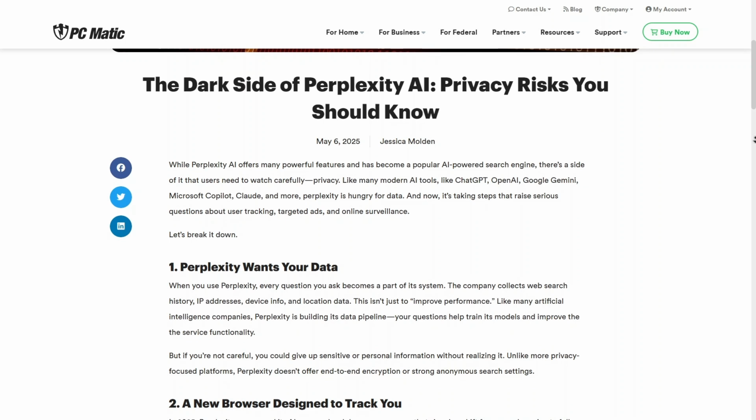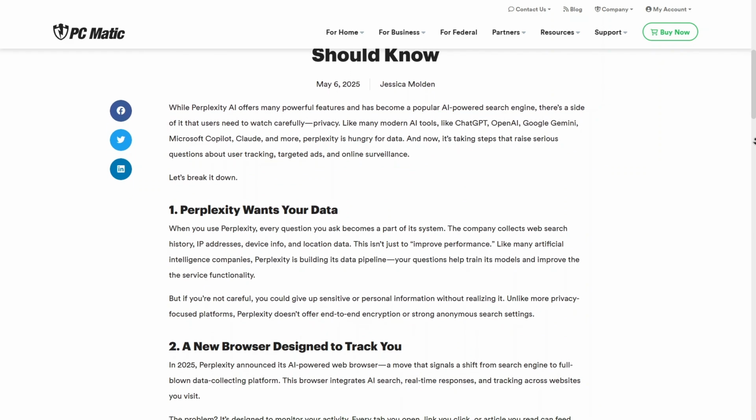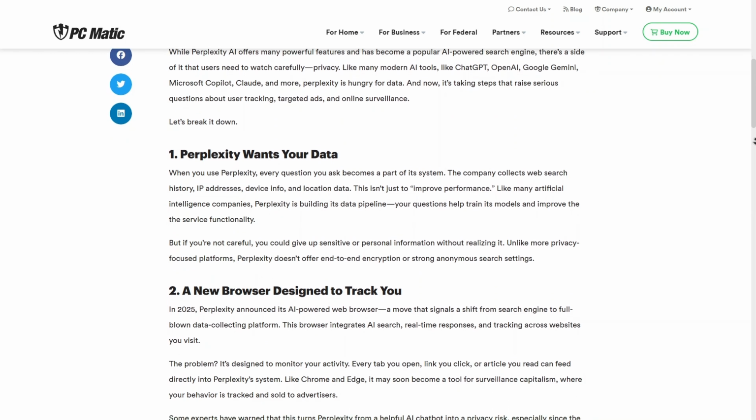Let's get started. I am starting here by looking at how Perplexity essentially wants your data, collecting everything from your search history and IP address to your device location to build its massive data pipeline. This is a significant concern because it means any sensitive or personal information I provide might not be fully protected by the kind of end-to-end encryption I would expect from a truly privacy-focused platform.